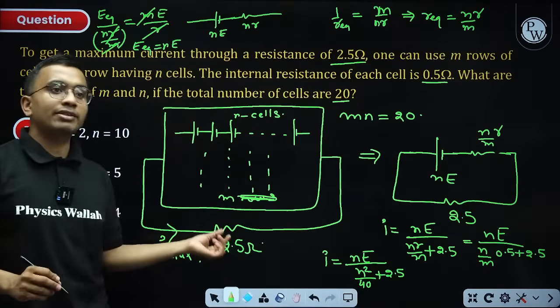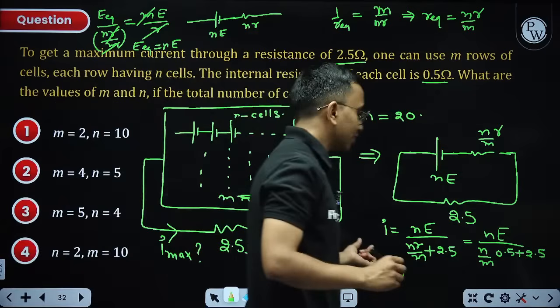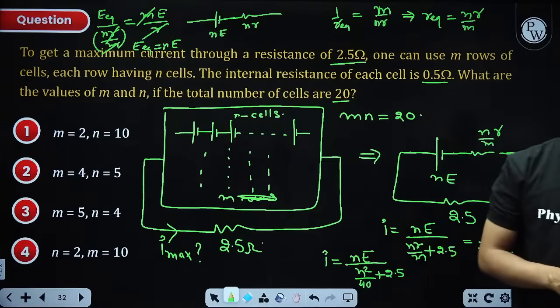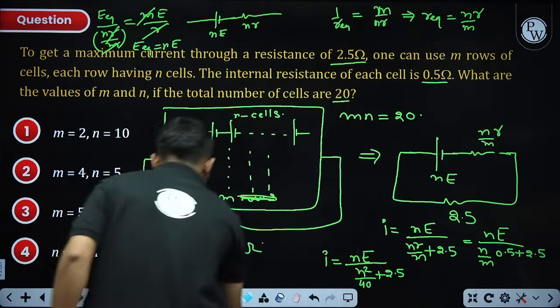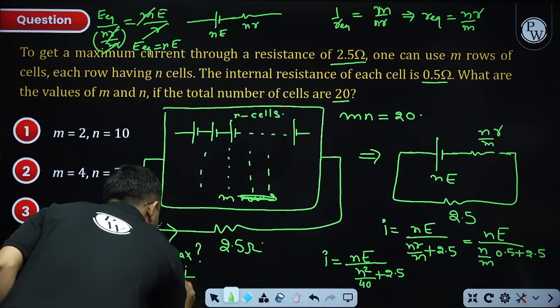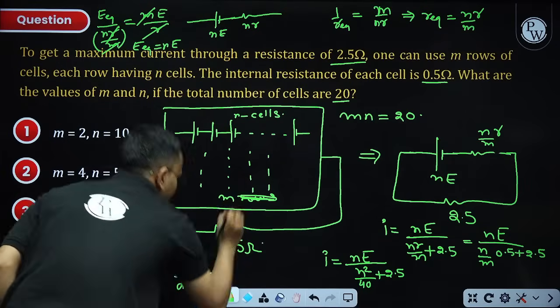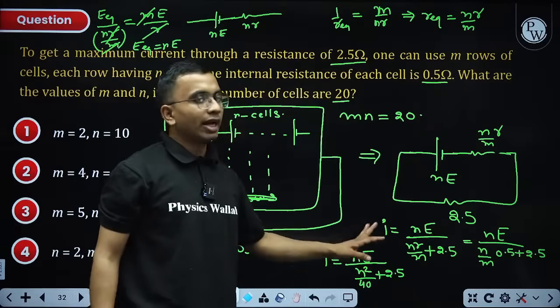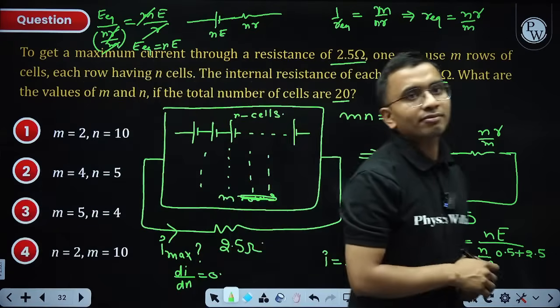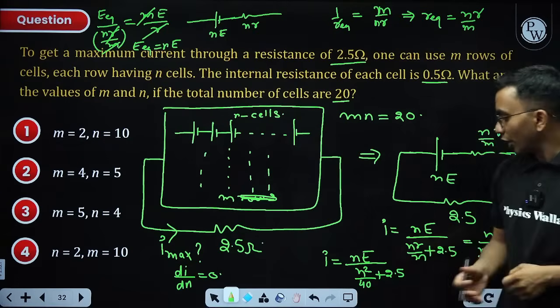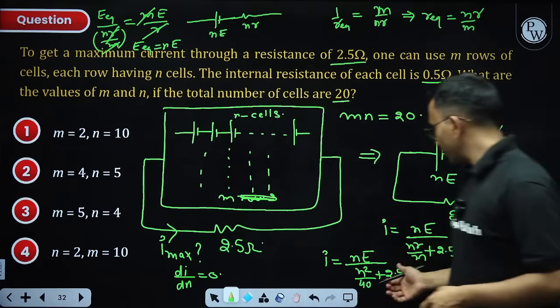Now this current is depending upon N only. So what we can do is dI by dN is equal to 0. Put dI by dN is equal to 0, you will get the value of N. From there you will get the value of M. Getting it? Can you differentiate it and put equal to 0?